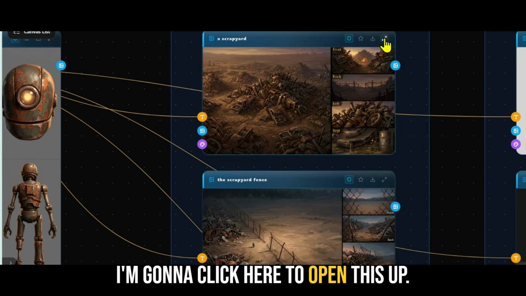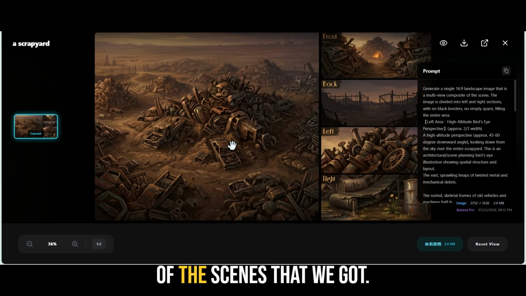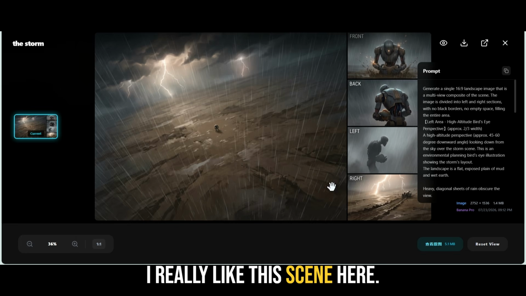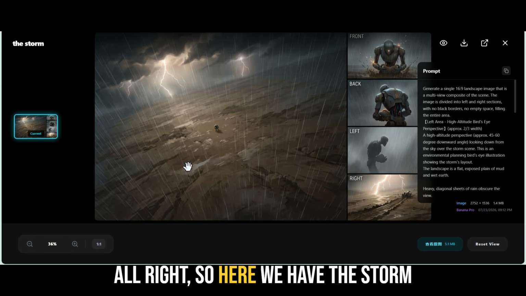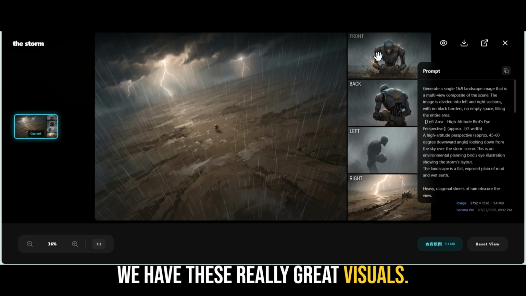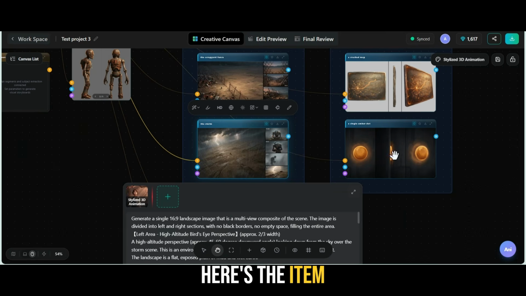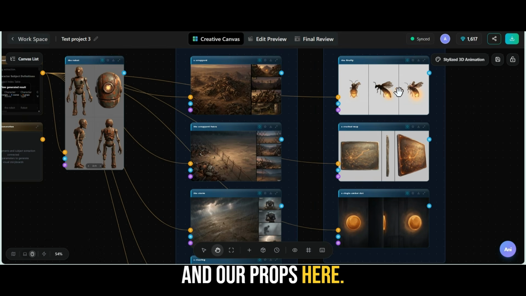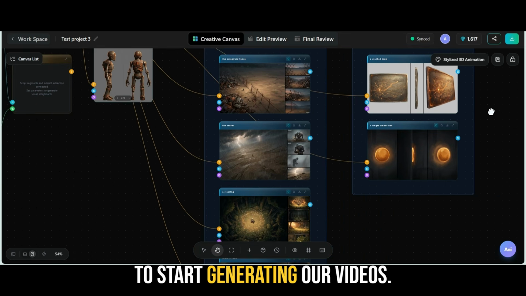I'm going to click here to open this up. And here's an example of one of the scenes that we got. I really like this scene here. Look at the visuals on the right. All right, so here we have the storm in the center. And then on the right, we have these really great visuals. So I'm going to close this. Here's the item. So we have our scenes and our props here. We got the fireflies and these different items. So now we should have everything to start generating our videos.